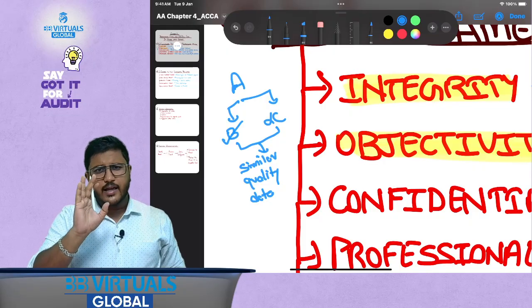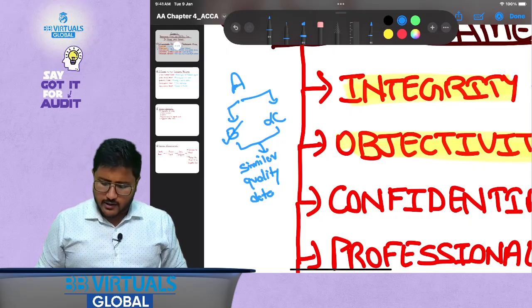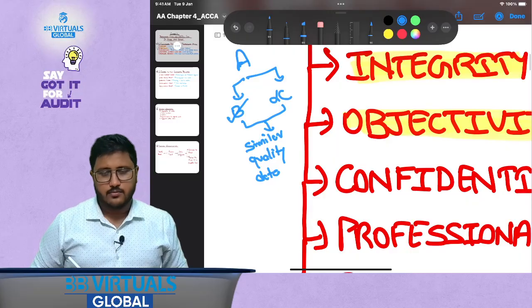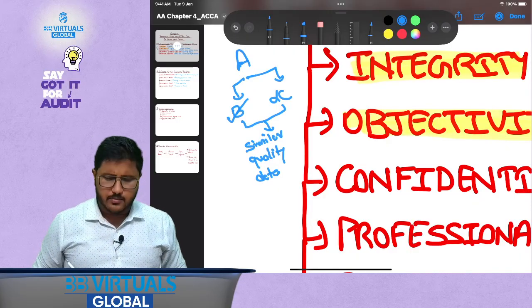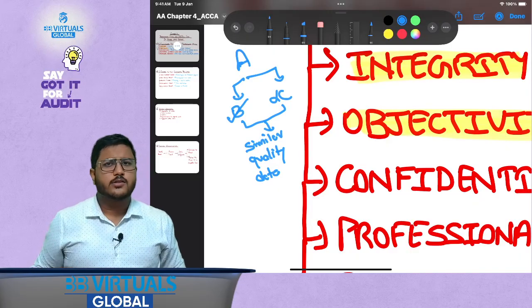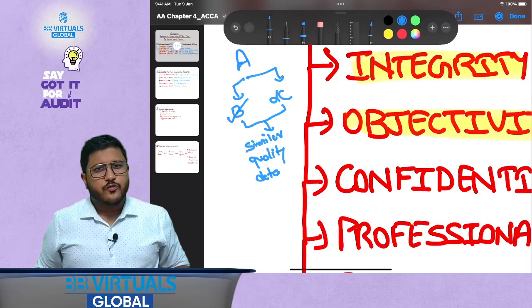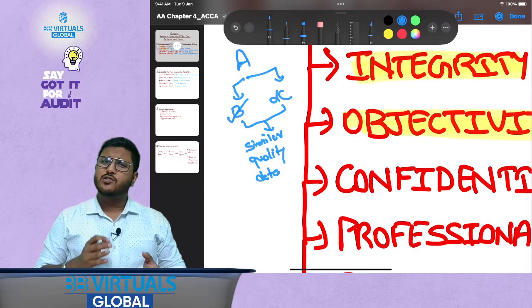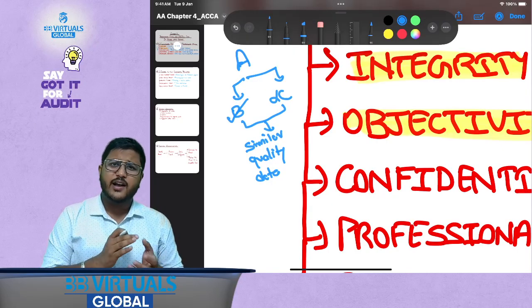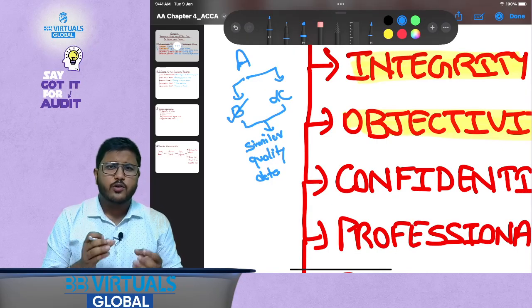And you know what is the exact reason for stating or disclosing that? You just didn't like Mr. B. That is the only problem. You liked Mr. C, you didn't like Mr. B, and that is why you have reported it. Now, does it make sense for a professional accountant to do so? No, right? This is not ethically right. This is purely ethically wrong.